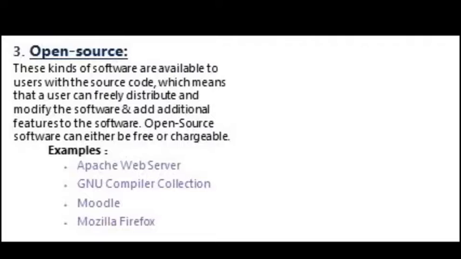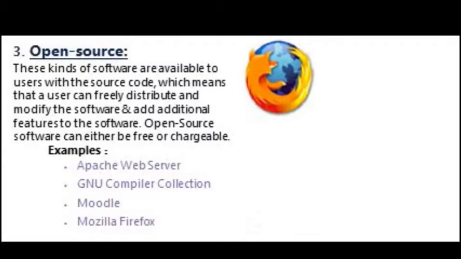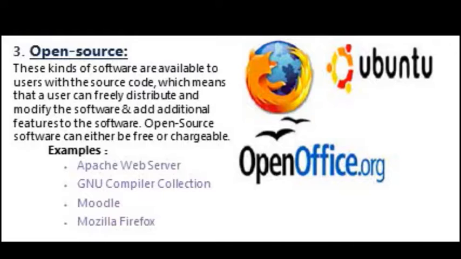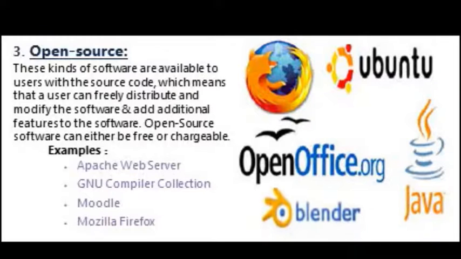Some examples are Apache Web Server, GNU Compiler Collection, Moodle, Mozilla Firefox. This is Firefox. This is Ubuntu. This is OpenOffice.org, and this is the famous Java icon, and this is Blender.